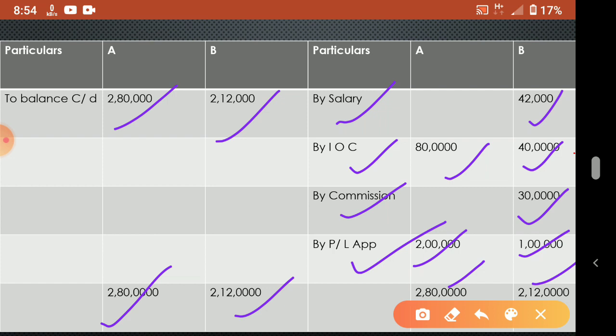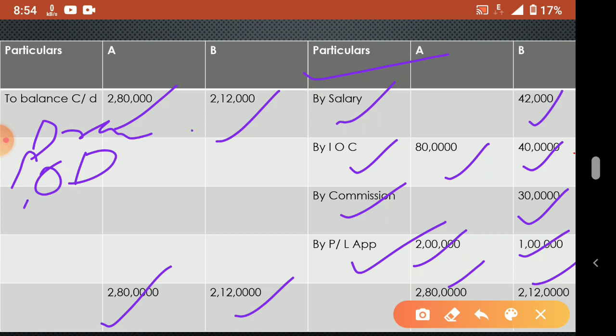So understood? Whatever the partners are getting, we are writing on this side. Any amount the partner is giving to the firm, that is charged from the partner, then we will write here. Examples are interest on drawings and drawings. So only these items come on the debit side.